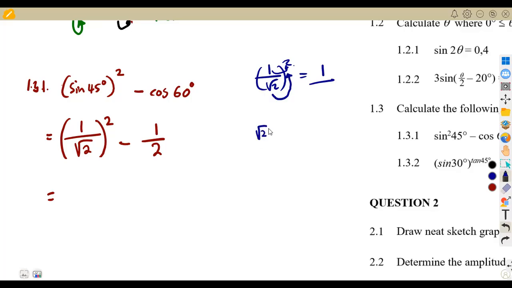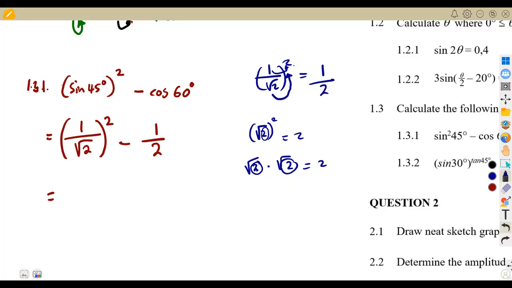Remember, guys, the square root of 2, once it's raised to the exponent of 2, gives us the number under the square root. You simply remove the square root. Or remember from your sets, the square root of a times the square root of a; the square root of 2 times the square root of 2 gives us a 2 if you're multiplying two numbers that are the same under the square root. So this is going to give us 1 over 2.